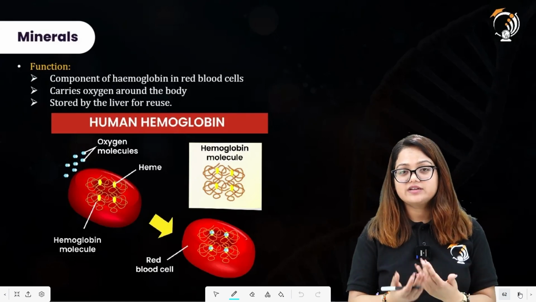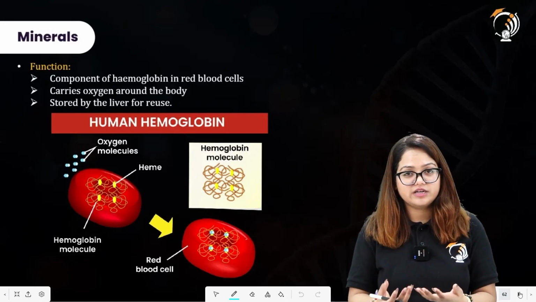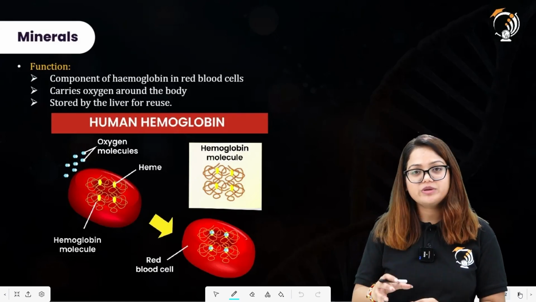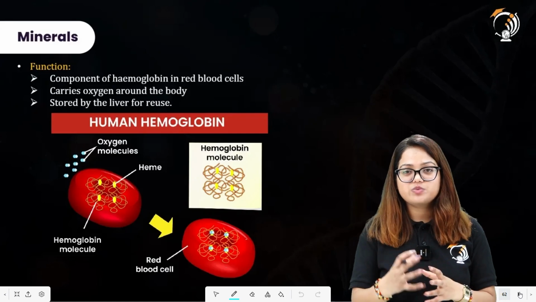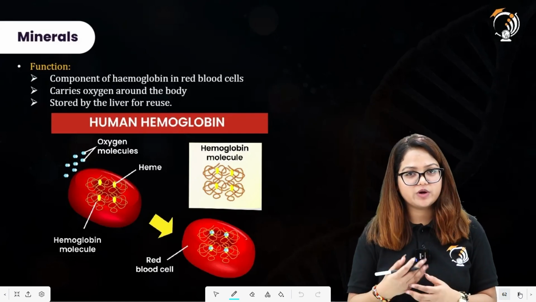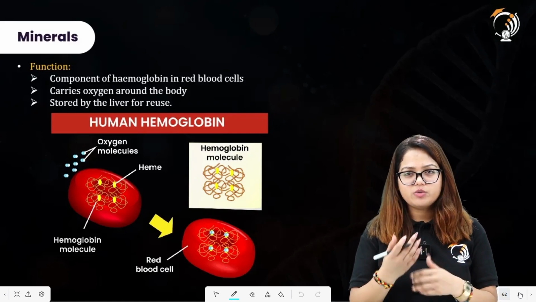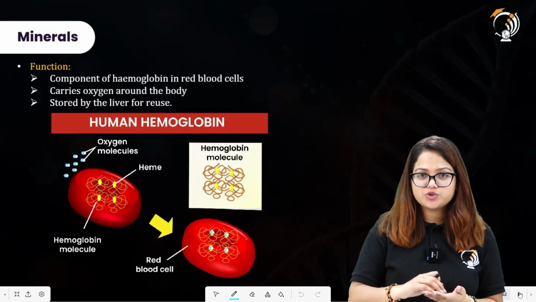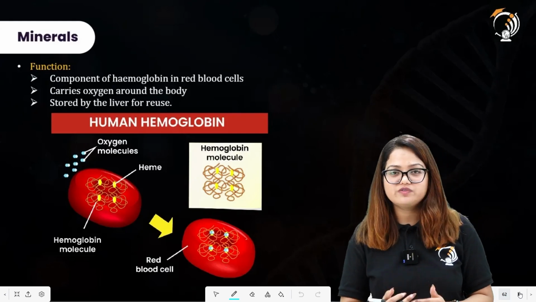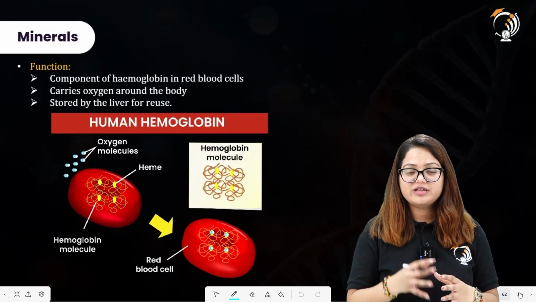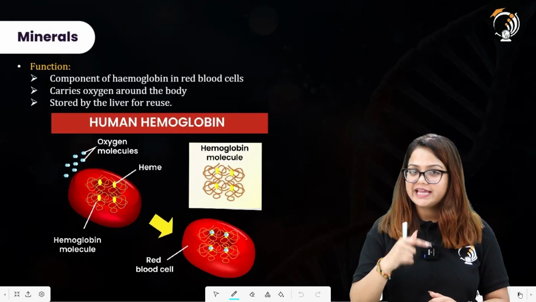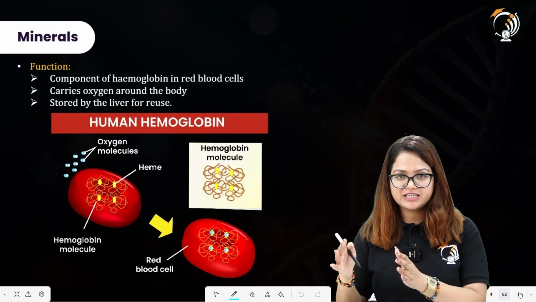Now, what does iron actually do in hemoglobin? So, iron makes up the hemoglobin. Now, hemoglobin helps us transport oxygen molecules throughout the body, in the form of being combined to hemoglobin, and in dissolved form also. But this hemoglobin is present in RBCs, and RBC is flowing throughout the body in the blood. All right. I hope this statement is clear to you all.